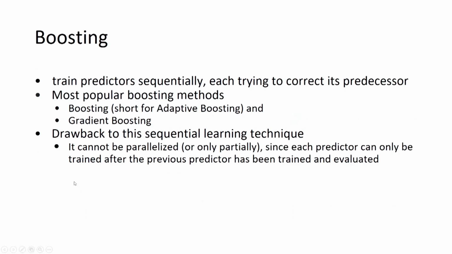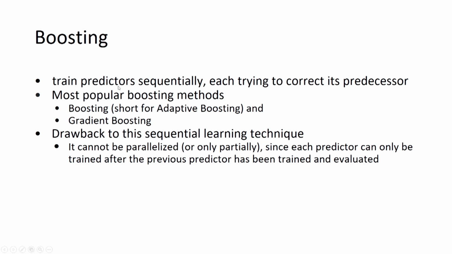Now we will see the most popular ensemble learning technique, boosting. So, what is boosting? The idea is the same: we have a number of predictors and we aggregate their outputs, and after aggregating we get the final output. But how is the training done?